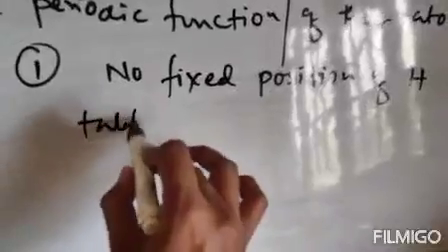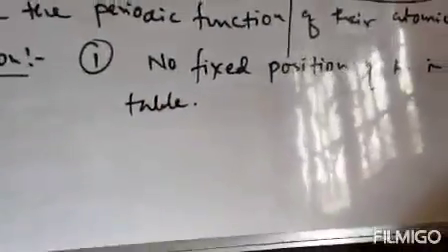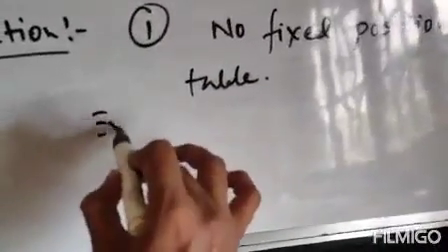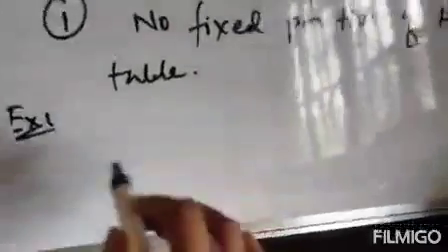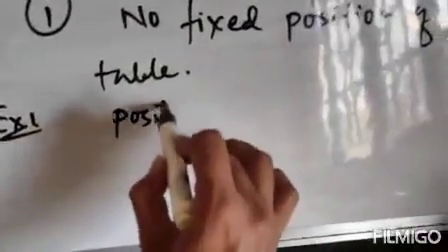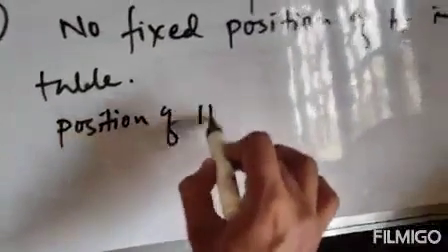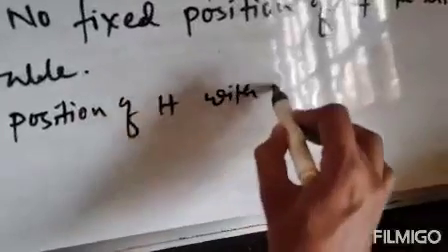For example, the position of hydrogen with alkali metals and halogens. That means hydrogen can be kept with alkali metals as well as halogens. Its position is not fixed. That is the major limitation of Mendeleev's periodic table.